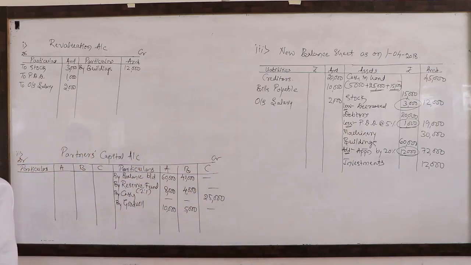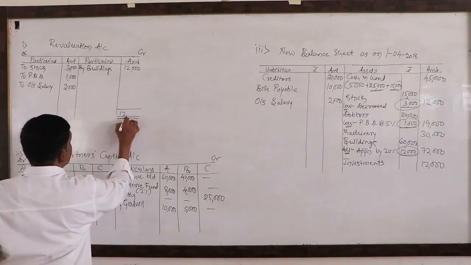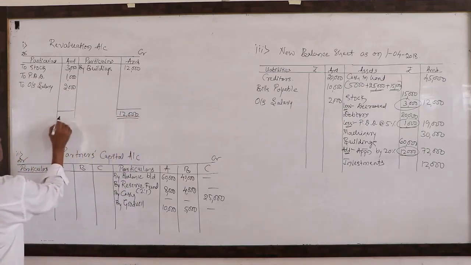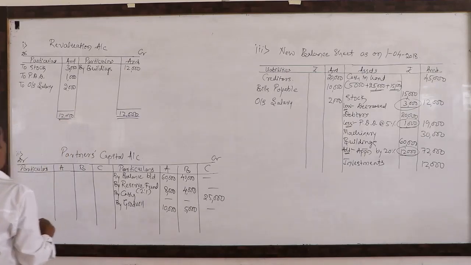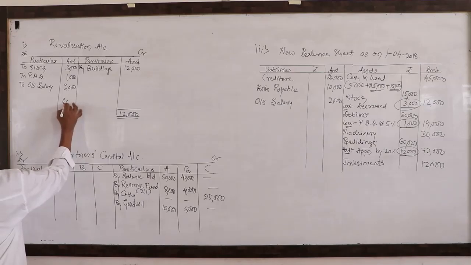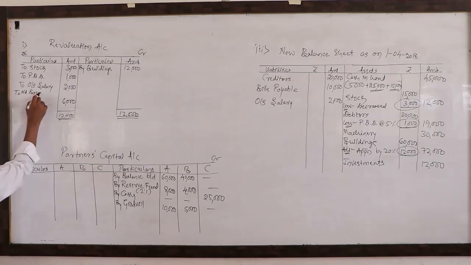So now I would like to close the accounts one by one. By closing this revaluation account, we can easily identify whether it is the profit or loss on revaluation of assets. The credit side is more. The total is 12,000. The difference is 6,000 to old partners' capital account.